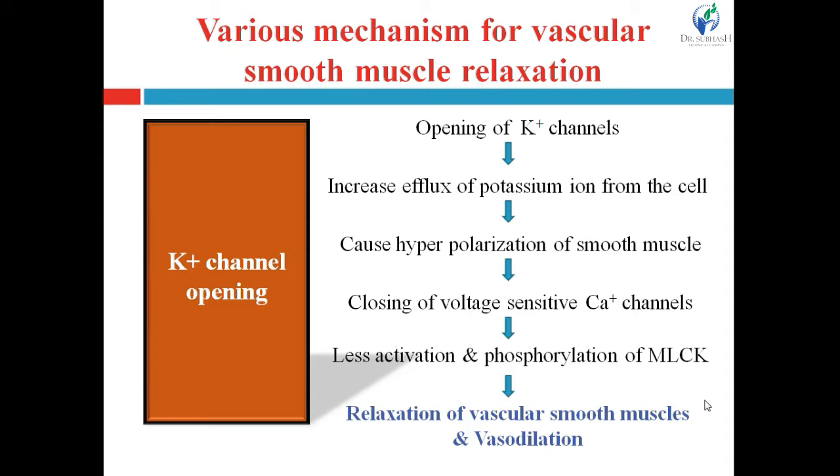So here, opening of the potassium ion channel ultimately affects the concentration of calcium ions inside the cells. They close the voltage sensitive calcium ion channels and cause less activation and phosphorylation of MLCK, which leads to the relaxation of vascular smooth muscles and vasodilatation.